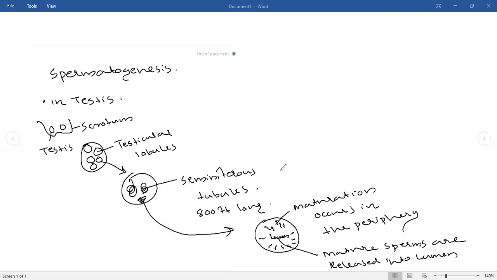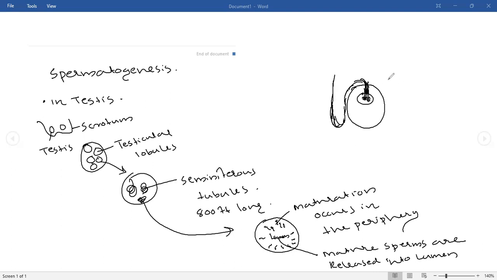Then what will happen? Suppose it is a testis. From the tubule, the sperm will be produced, right? The sperm will be flushed outside through these ducts. A number of ducts will be there. Through all these ducts, the sperms will be moved outside.